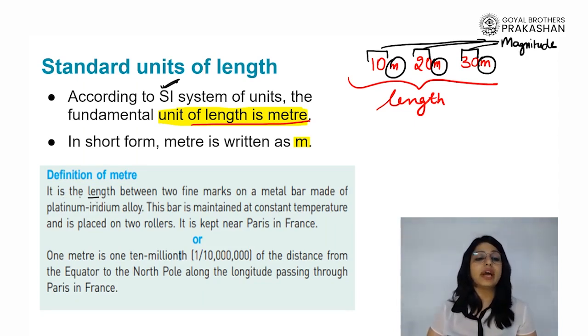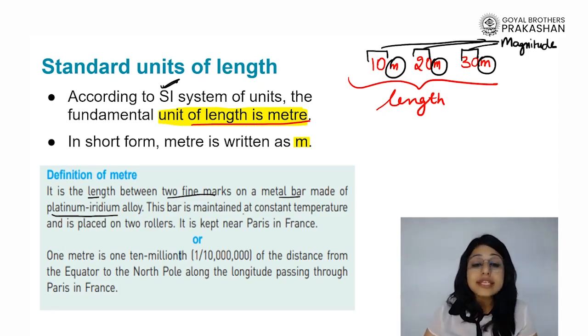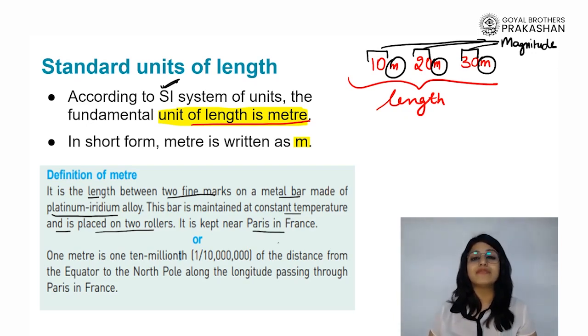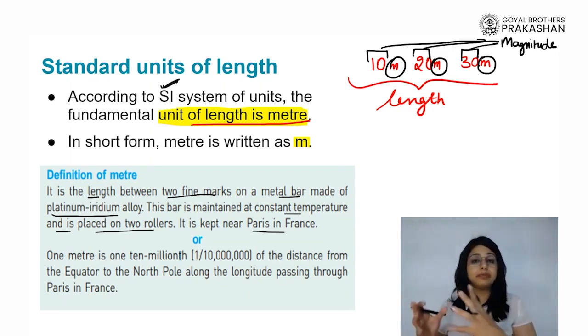So meter is defined as the length between two fine marks on a metal bar that is made out of an alloy which is called platinum iridium alloy. This bar is maintained at a constant temperature and is placed on two rollers, which is kept in Paris in France. Can you think about it? This is so interesting that we take the standard unit by taking an actual, physical platinum iridium alloy.